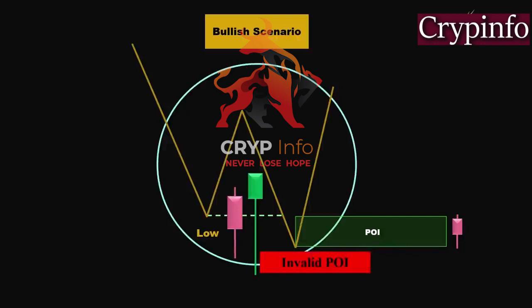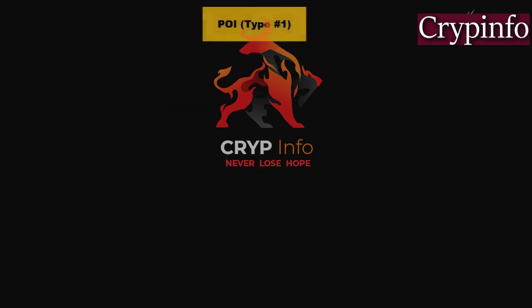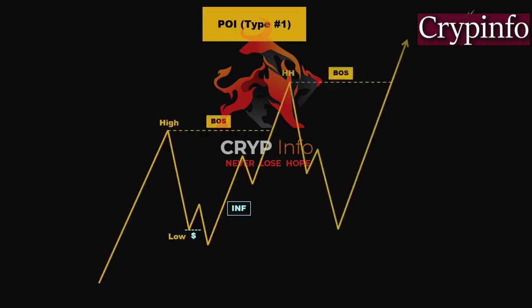Before we proceed to analyze real price charts and see real POI examples, let's take a moment to understand the theory behind POI. This will help us establish a solid understanding of how price movement occurs in the market. To illustrate this concept, let's suppose we have structures like this that simulate price movement. If we take a look at this structure, we can see that price initially experienced an upward movement and broke the previous structures to the upside.